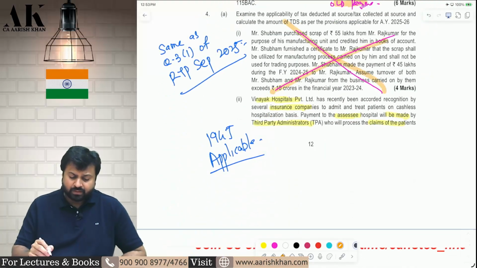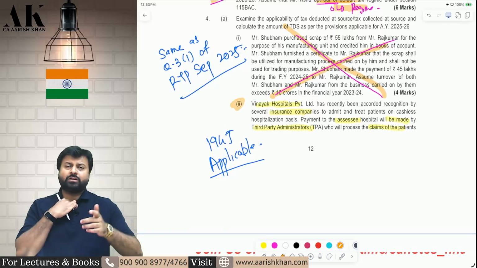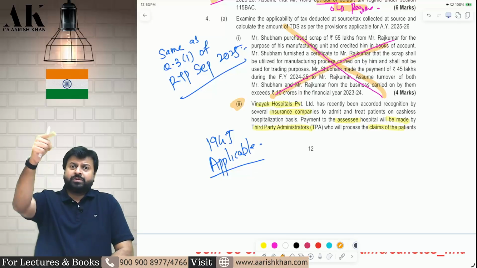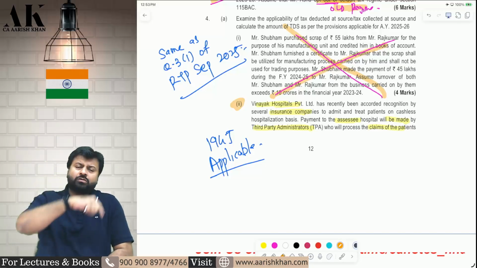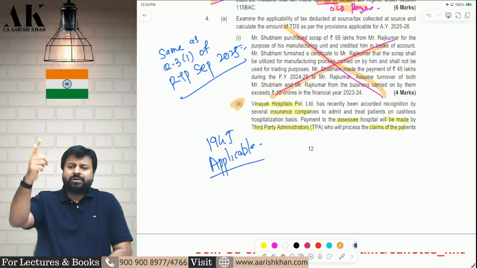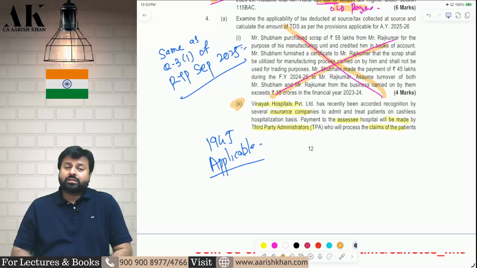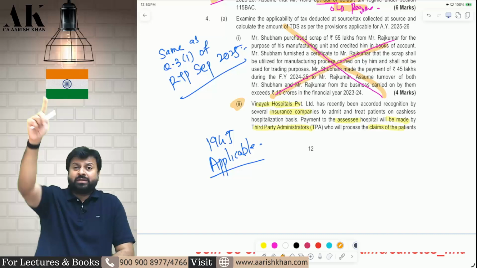Question number 2. 4A1 is something which we have done earlier. 4A2 we have not done earlier, so I will speak about 4A2. Sir, what is happening in 4A2? There are 4 parties in 4A2. There is a patient who is going to the hospital because he is not well. He is admitted in the hospital. Now, after he was released, the hospital has given a bill. The patient is saying that don't give me the bill, give the bill to the insurance company. So the hospital has given the bill to the insurance company. Now the insurance company has given the bill to whom? To the third party administrator. And now the third party administrator is clearing the bill on behalf of the hospital.